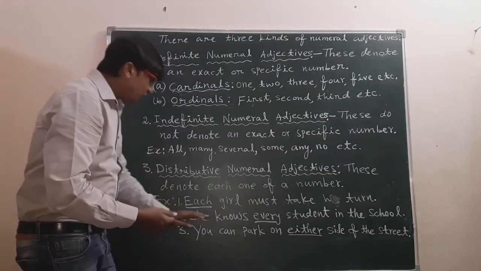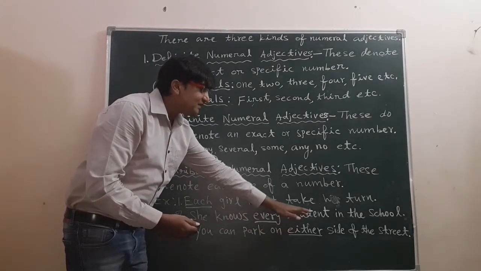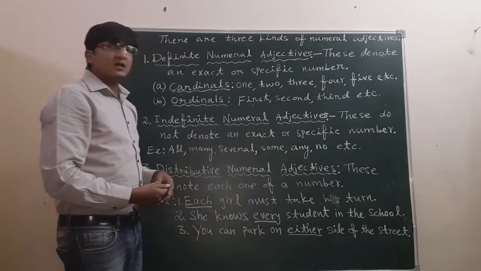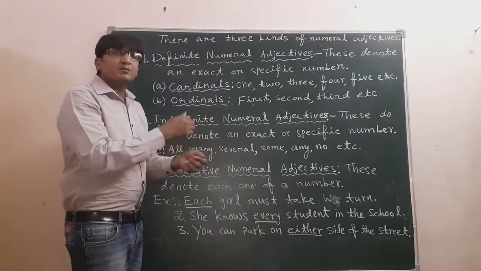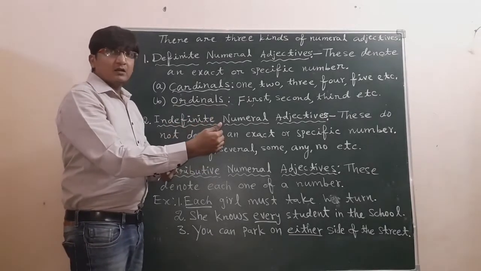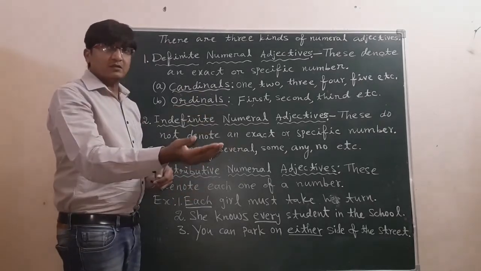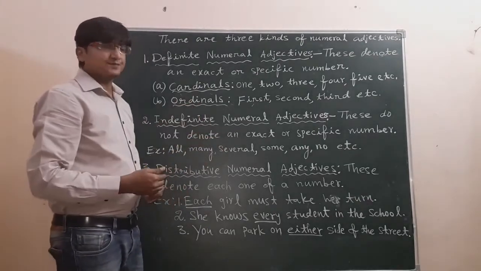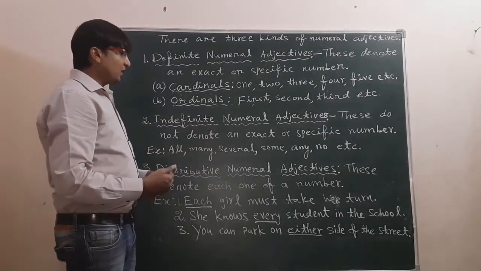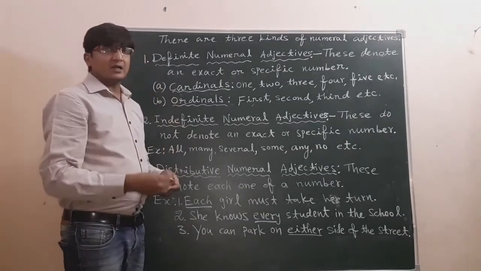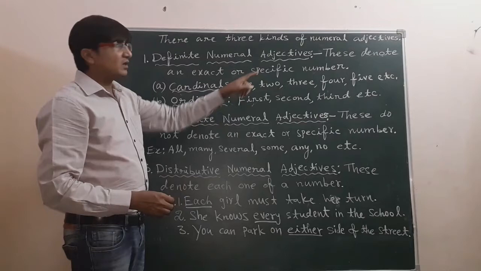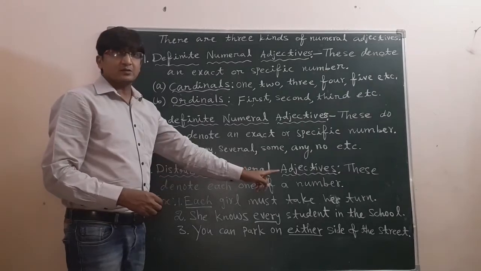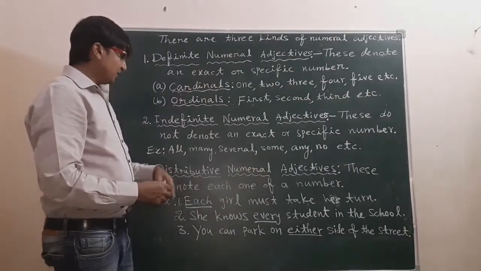Third one, you can park on either side of the street. Either is an adjective and side is a noun. Either side of the street. Either side means you can park your vehicle on this side or that side. That's your wish. So like this we have even in adjectives of number 3 types. Once again I tell, definite numeral adjectives, indefinite numeral adjectives, distributive numeral adjectives. So like this we need to remember.